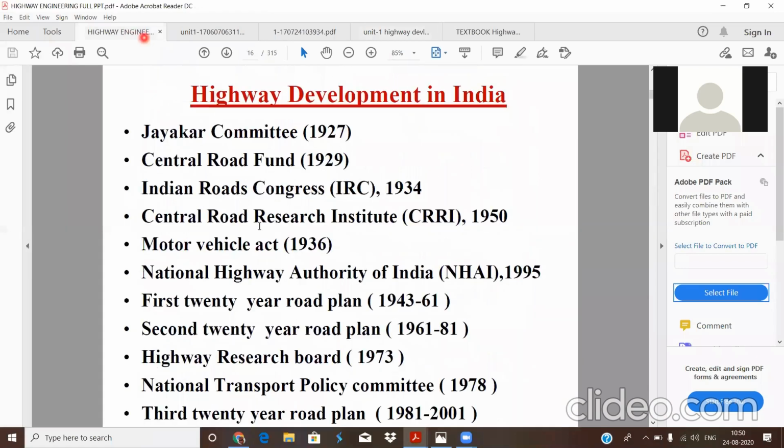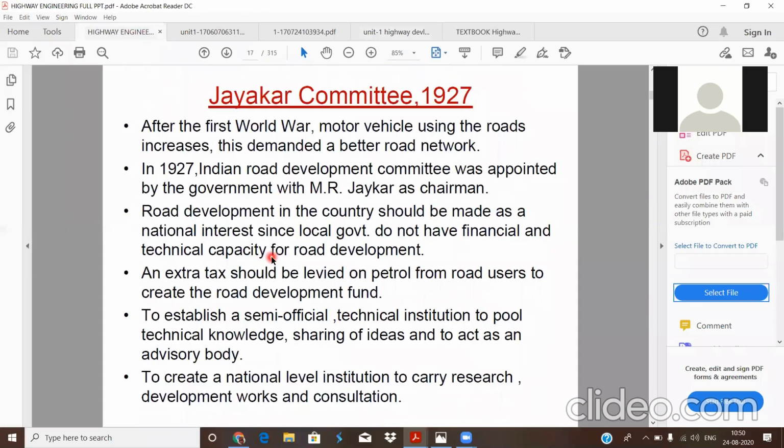Out of these main recommendations, one of the first recommendations is that road development should be considered a national interest. That means the central and local governments don't have the funds or the financial or technical capacity for road development. Hence, the government decided that road development in the country should be considered a national interest. The next one: an extra tax should be laid on petrol from the road users to create the road development fund.